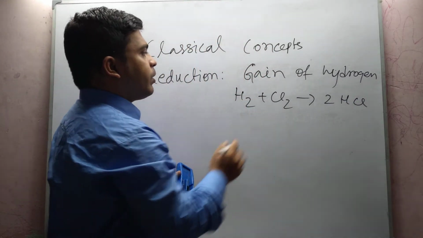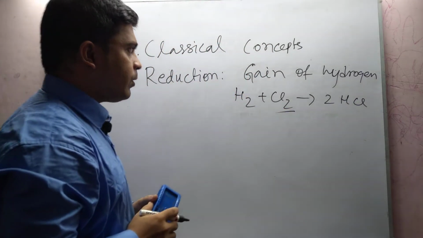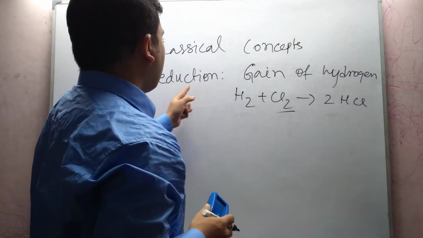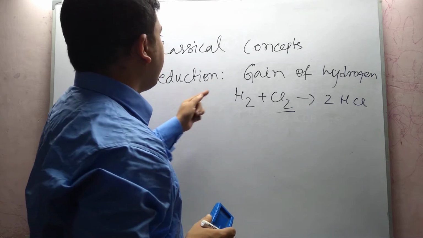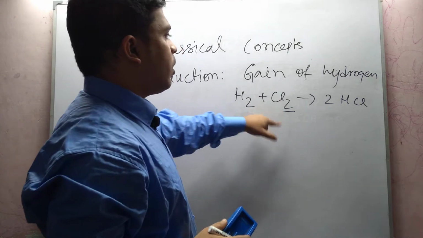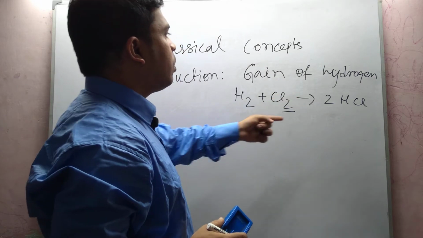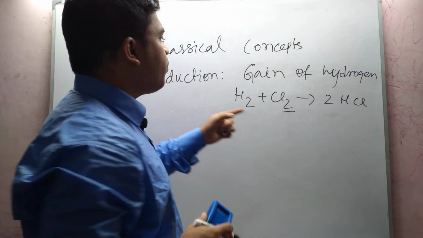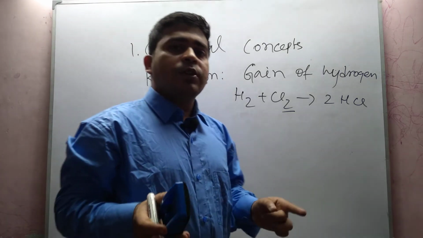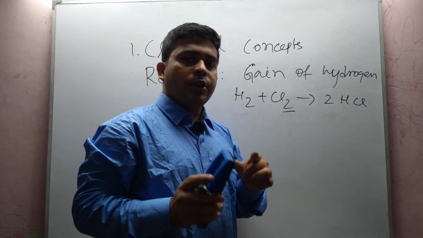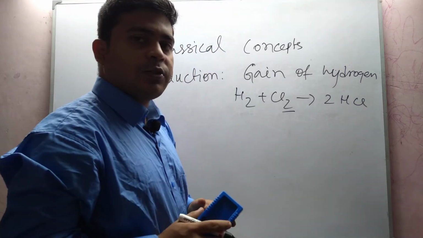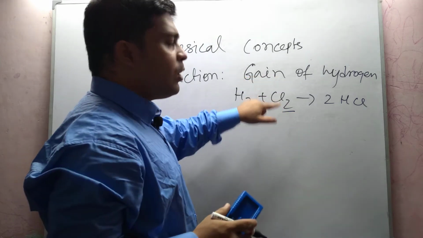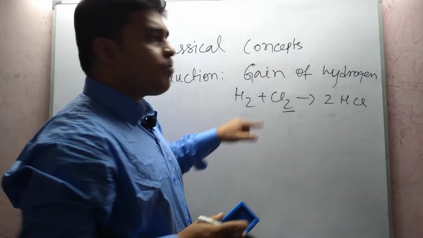This is a gain of hydrogen by chlorine gas. This is a process of reduction. We call this reaction a redox reaction, and here chlorine is adding the hydrogen, so chlorine is an oxidizing agent. I will discuss the oxidizing agent and reducing agent later in this video. So first understand that gain of hydrogen by chlorine is a process of reduction.